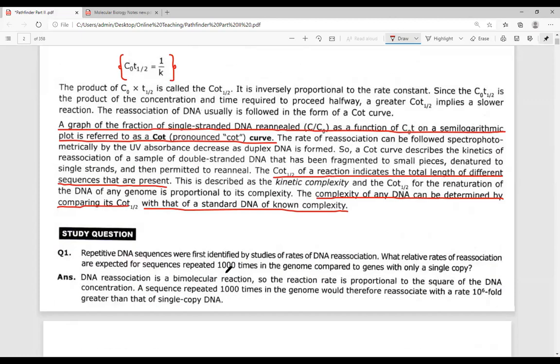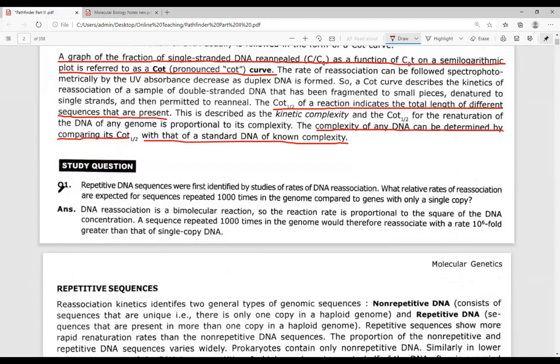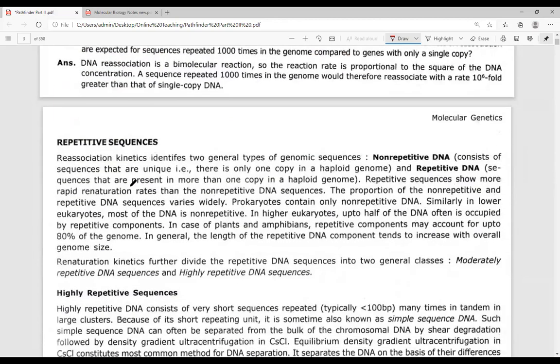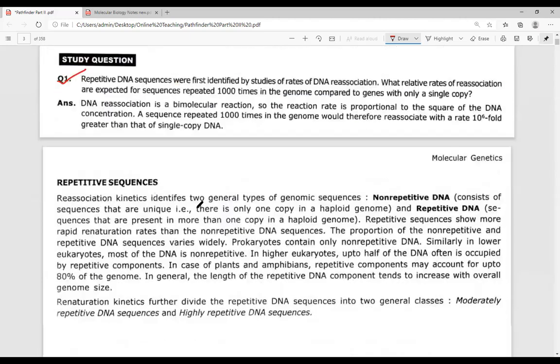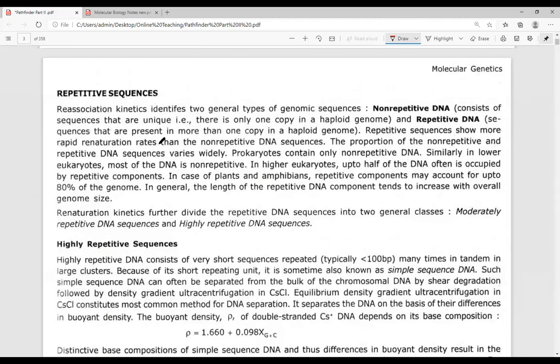Now, this is the question that I have told you to solve. I have already solved this particular question in my previous lecture. Now, repetitive DNA sequences. We have looked at the animation of this section. Repetitive DNA sequences have been identified to be of two different types. Repetitive DNA sequences means those DNA sequences which are repeated many times within the genome.